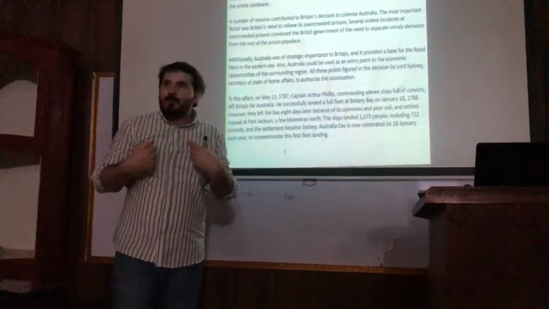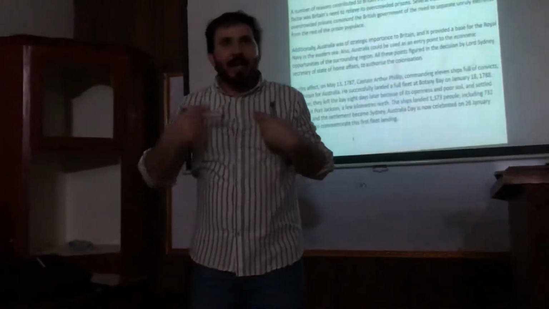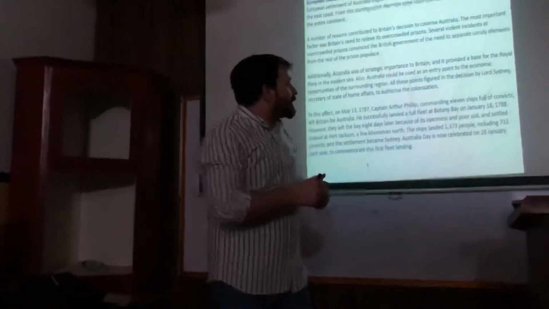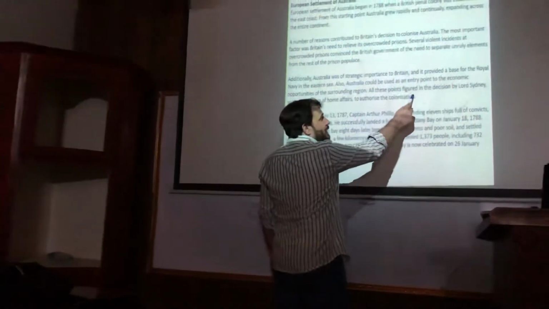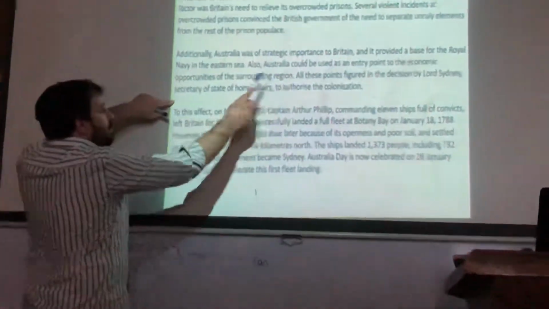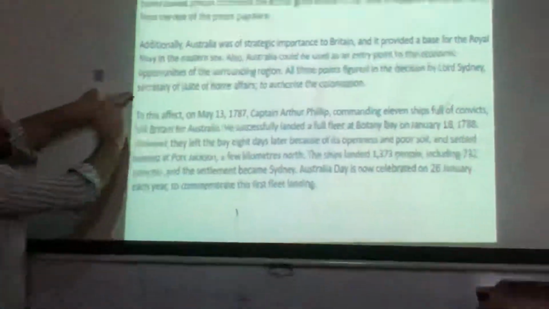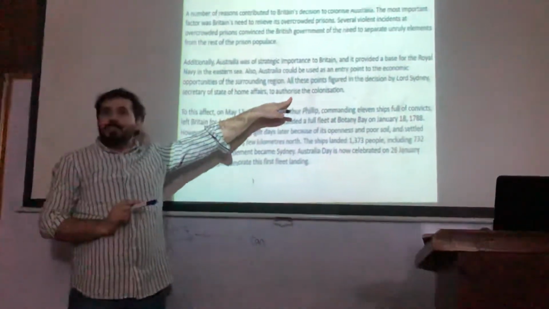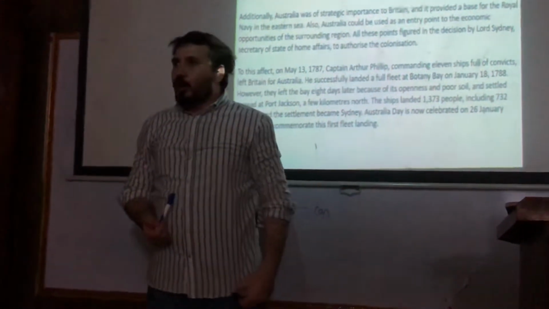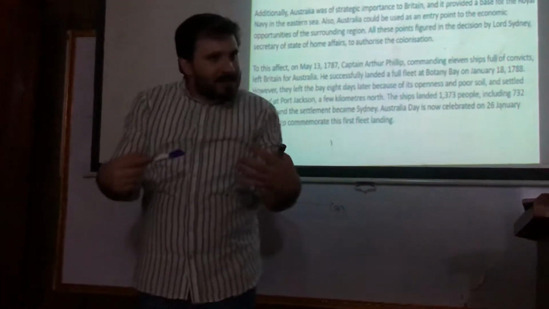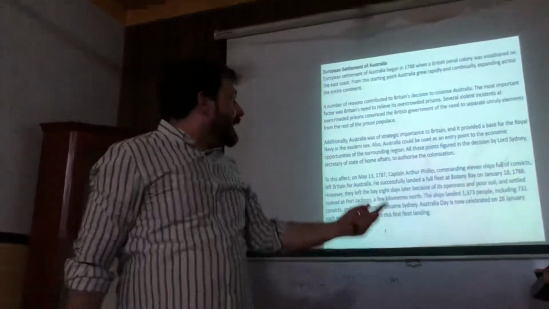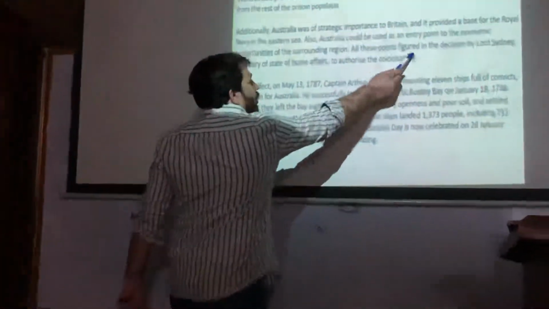For example, my name is Farid Safi and I say Farid Safi, clear? Comma, English trainer. That's my definition. So they have given the definition, clear? All these points figured and the decision by Lord Sydney. Who was this person? He was Secretary of State for Home Affairs. To authorize. Authorize means what? To give official permission. Clear? For what? To authorize the colonization.